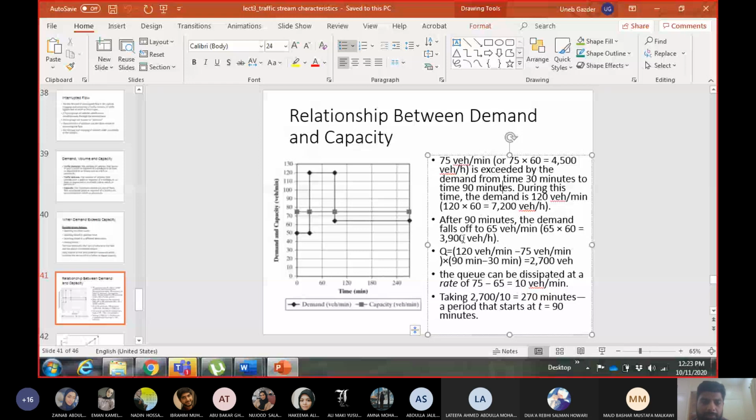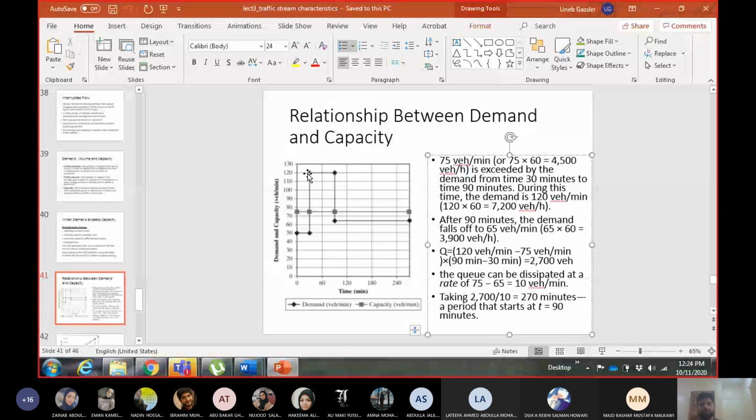Now, how many vehicles will be in the queue? The number of vehicles in the queue can be taken as the area between the demand and the capacity line. And obviously, I told you the queue will build up in this time period. So I'm talking about the area between the demand and capacity line in this time period. It's a rectangle. The base of the rectangle starts at 30, ends at 90. So the base is 90 minus 30, which is 60 minutes. The height: this is 75, this is 120. So the height of the rectangle will be 120 minus 75, which will be 45.